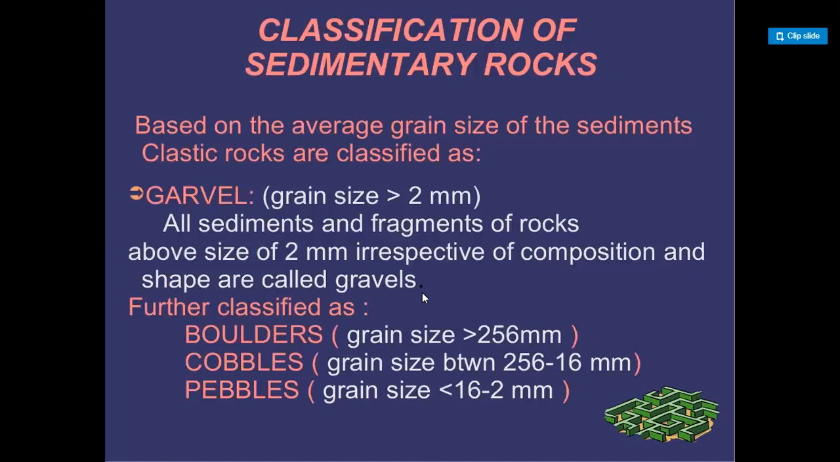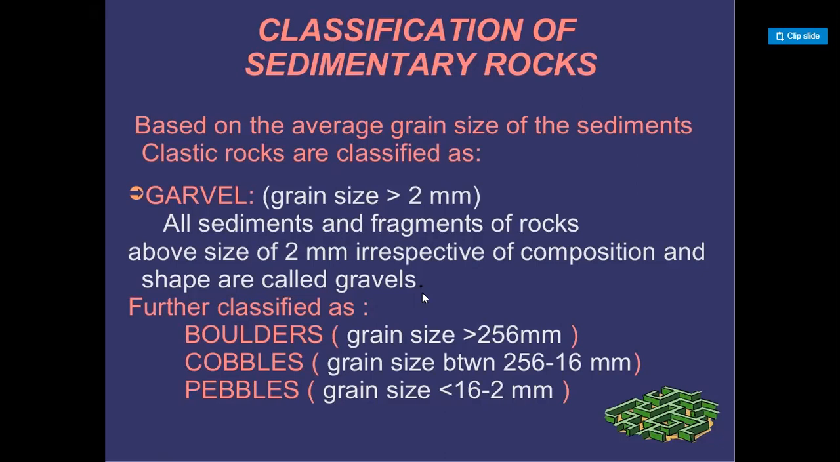Classification of sedimentary rocks. Based on the average grain size of the sediments, clastic rocks are classified, first, as gravel. Gravel is when the grain size is greater than 2 mm, and we measure in millimeters. All sediments and fragments of rocks above the size of 2 mm, irrespective of composition and shape, are called gravels. Further classified as boulders, cobbles, and pebbles.